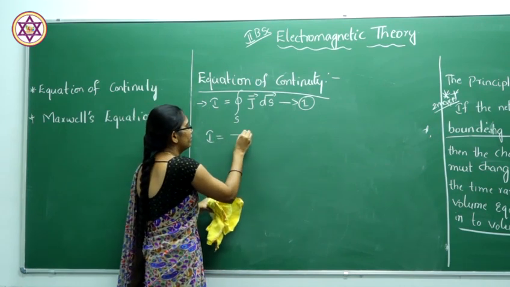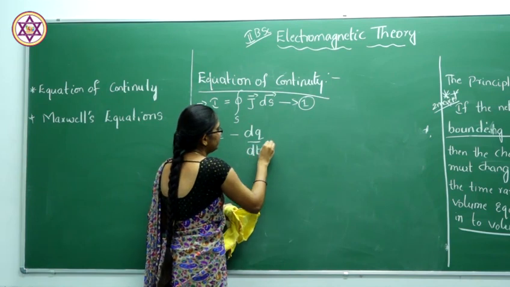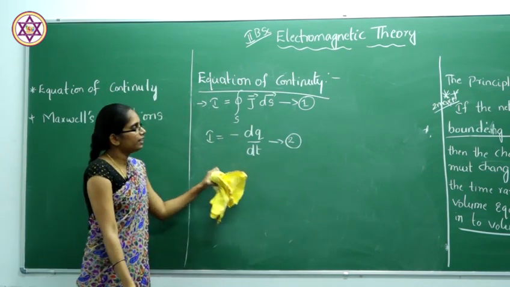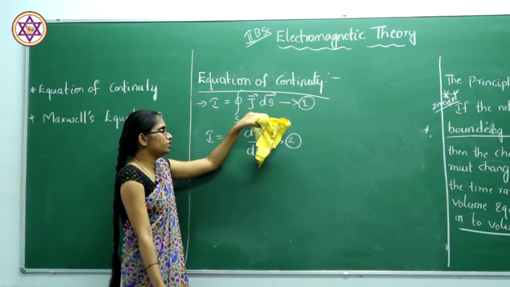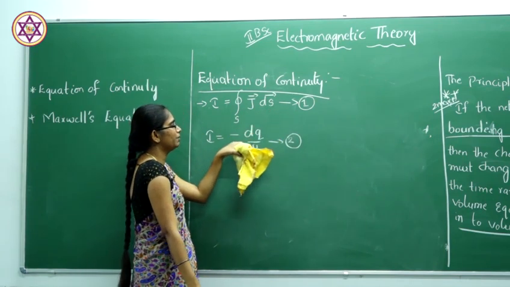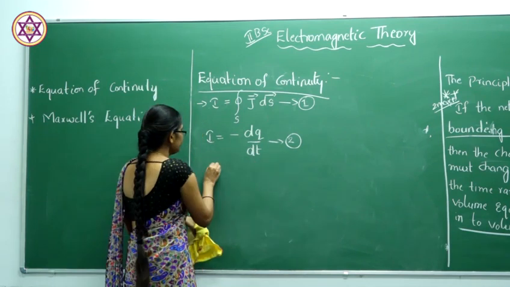And we know that normally the current is given by I equals dq by dt. This is the normal equation of current, and the current moving outside will be given by the surface integral of J dot dS, and it will be equal to minus dq by dt.